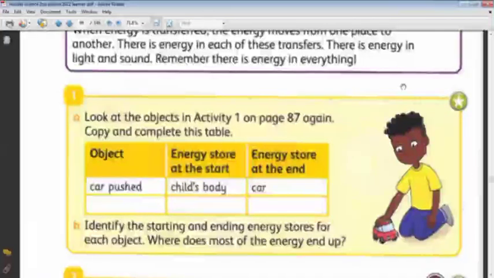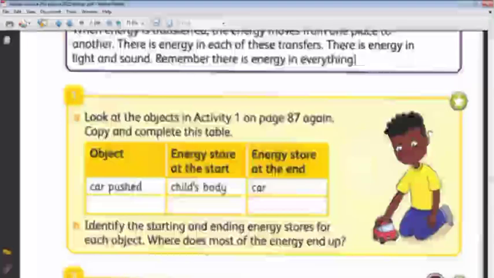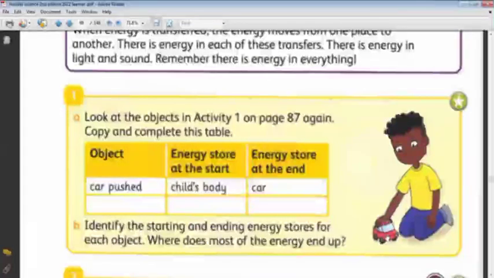The first picture that we have is a boy playing with a car. So the object is the car, pushed. Where does the energy start? The energy stored at the start is the child's body. The child has energy inside his body, so he can move his hand, catch the car, play with it and push it to move. Where does the energy end? The energy stored at the end is inside the car. When the car is moved, there is energy stored. We want to make this example for all the objects that are present here.